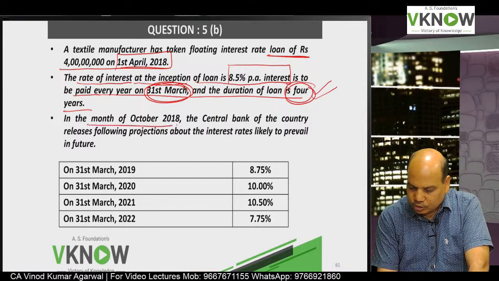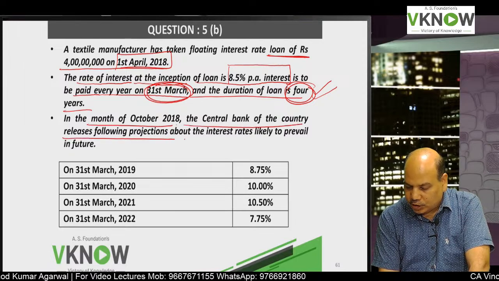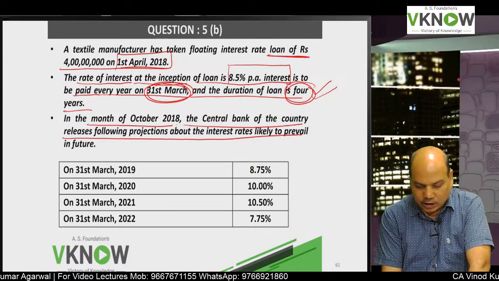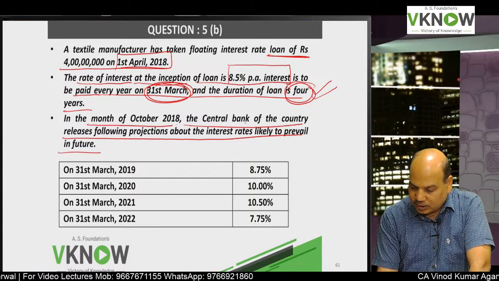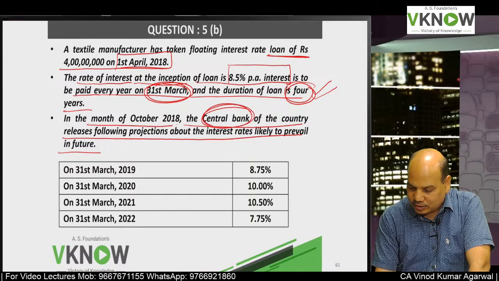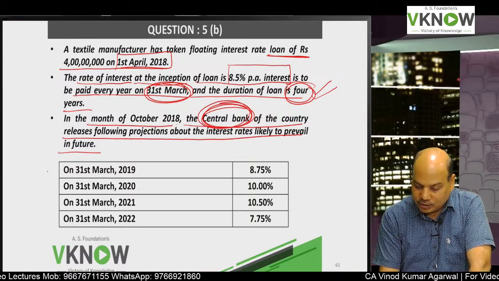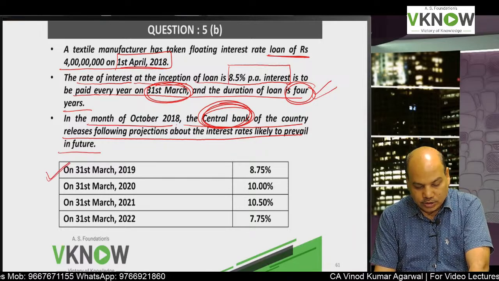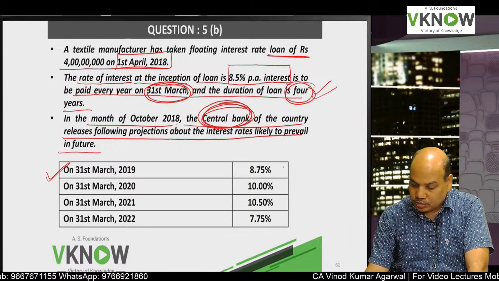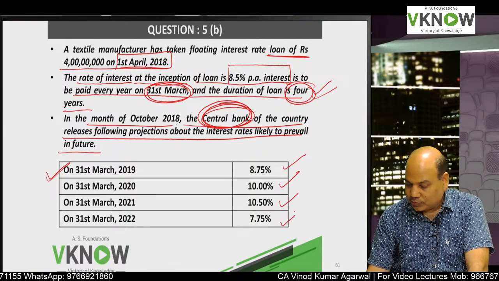In the month of October 18, the Central Bank of the country releases the following projection about the interest rate likely to prevail in the future. So the central bank in our country, RBI, Reserve Bank, has predicted the interest rate on 31st March will be 8.75%, then 10, 10.5, 7.75.